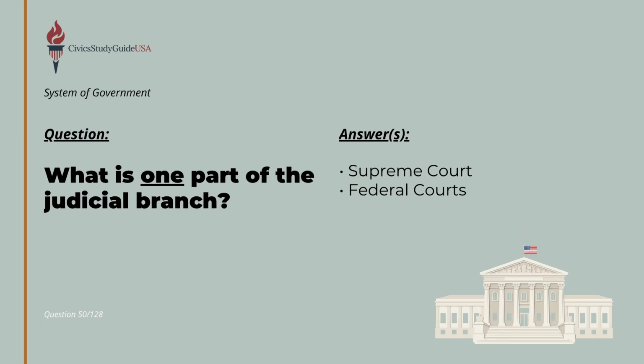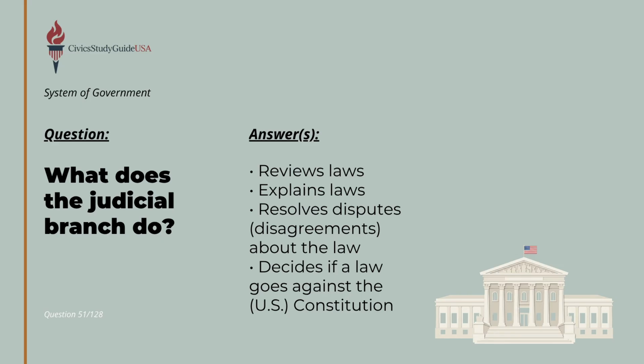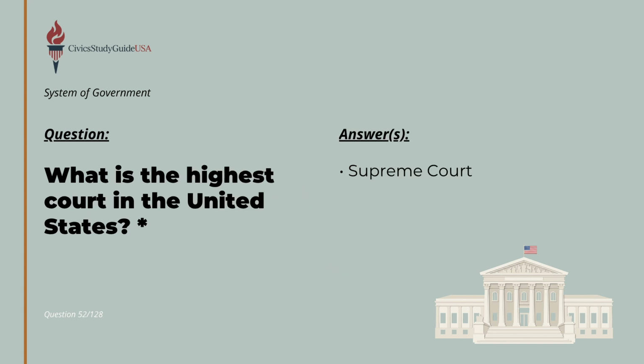When legal disputes emerge over the laws passed by Congress and enforced by the president, the final branch steps in. The judicial branch is made up of the Supreme Court and the federal courts. The judicial branch is responsible for reviewing laws, explaining laws, resolving disputes and disagreements about the law, and deciding if a law goes against the U.S. Constitution. The highest court in the United States is the Supreme Court.